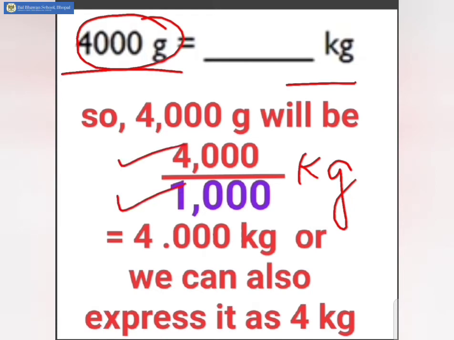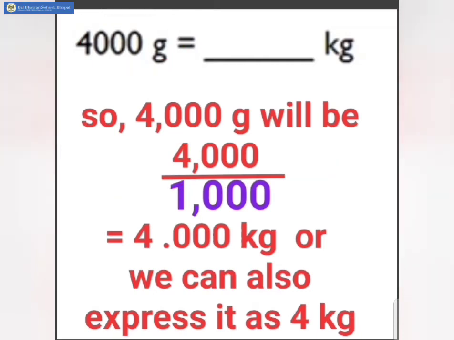We are going to shift 3 decimal places when we are dividing by 1000. Children, here there are 3 zeros in 1000. So we are going to shift 3 decimal spaces, 1, 2, 3, and give a point before these 3 decimal places in the given value. So for example, in 4000, the last 3 digits will be 1, 2, 3 placed after the decimal point.